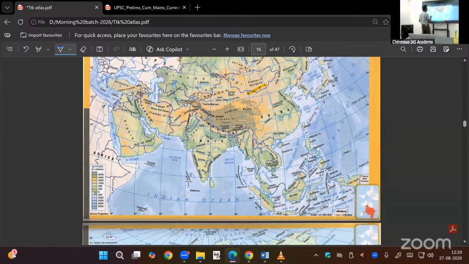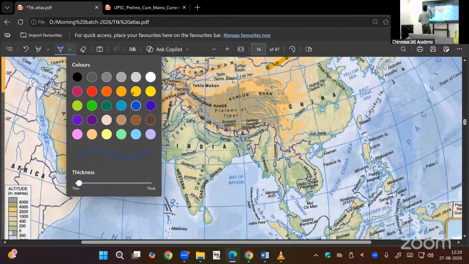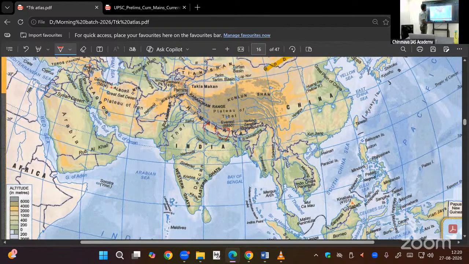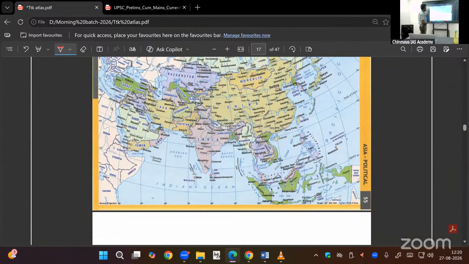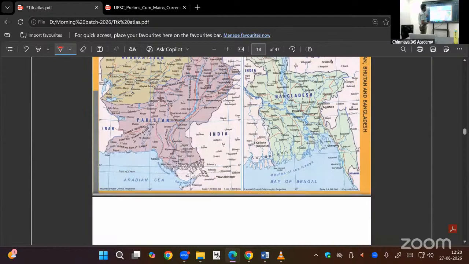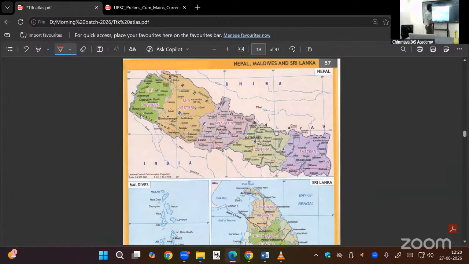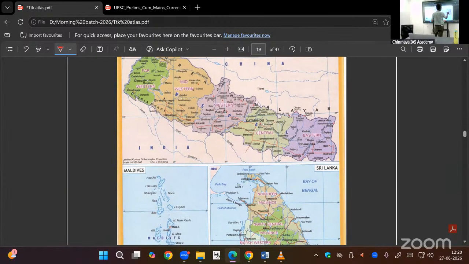On this map, you can find several rivers originating from the Tibetan Plateau and coming to India. Some originating from Nepal and coming to India. Some originating from the Tibetan Plateau and coming to India. Like that, the rivers. Clear? At the same time, if you take the Nepal map, then you can understand. So Nepal, the eastern part of Nepal,